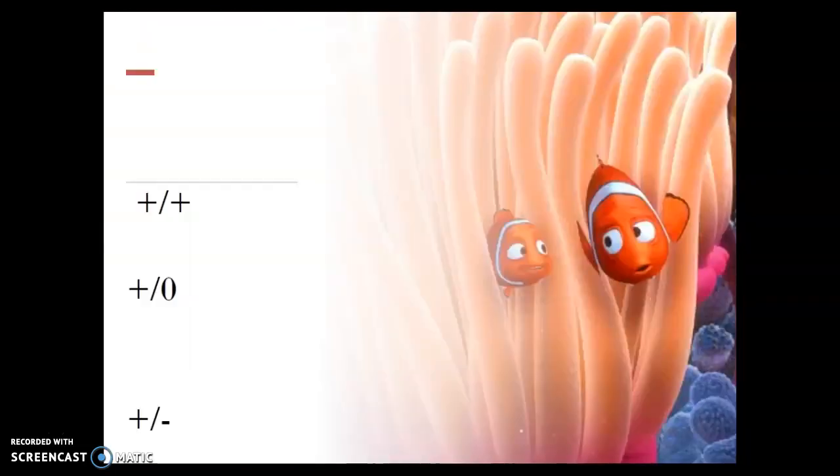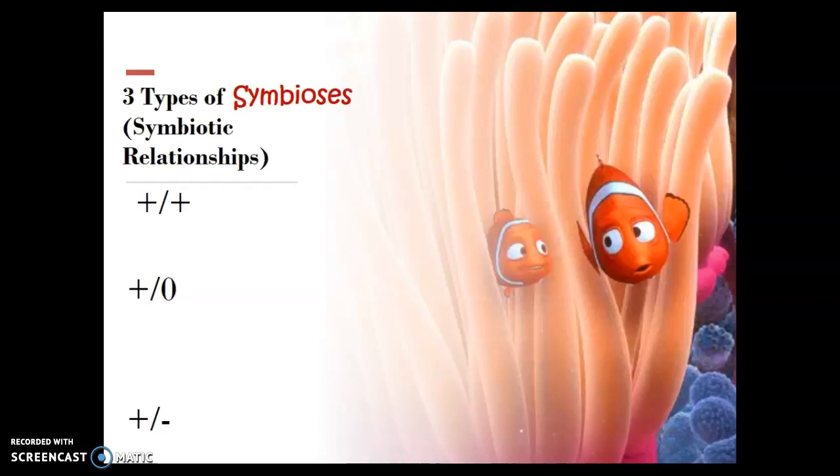In ecosystems, there are different relationships that we have to know about. These relationships are called symbiotic relationships. All of these examples are symbiotic relationships. Symbiosis just means two organisms interacting. The first one is mutualism. That's where two organisms benefit. In that relationship, both of them get something good out of the relationship. The next is commensalism. That's where one organism benefits and the other doesn't experience any harm or benefit. So they're just neutral, they're unaffected.